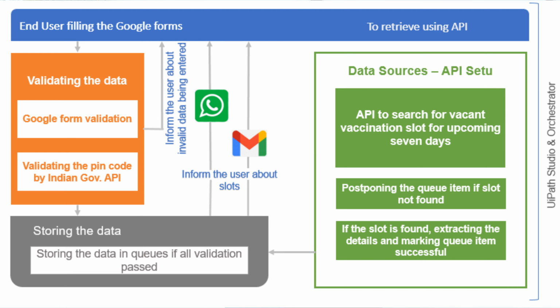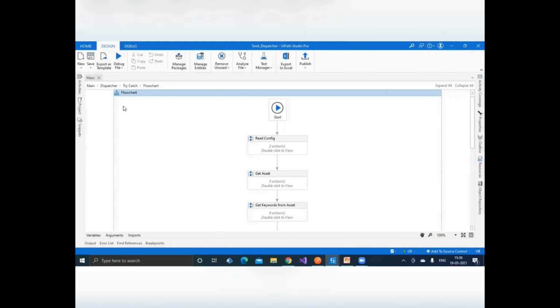Every human is benefited with our solution along with NGOs, and we have used 8 UiPath products and integrated them with a few enterprise applications, which is incorporated in the architecture of Twist and COVID-9. Now that you guys have a brief overview about the solution, let's head towards the practical demo. Let me run the dispatcher now and take you through the functionalities of it.